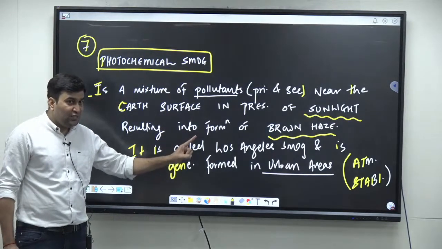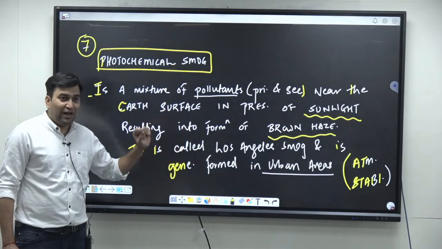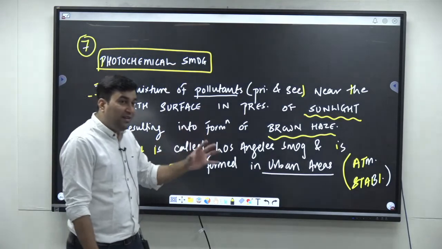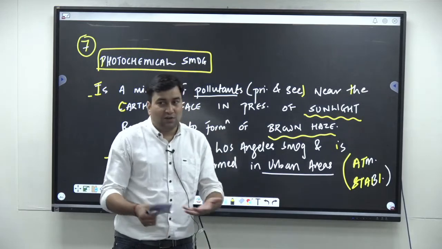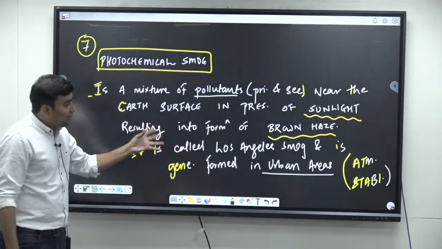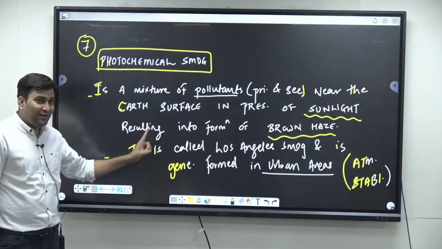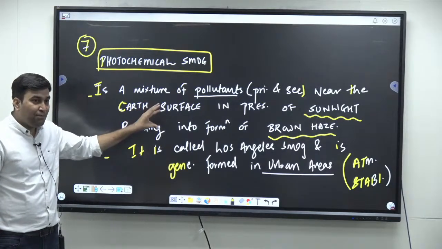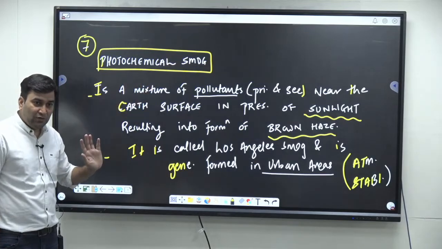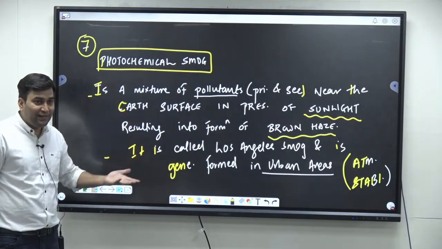Highlight the keywords which I have mentioned in your answer. Why am I trying to tell you this? If you write as you are seeing right now, what I have written, you are able to easily understand it. Exactly, you have to show the examiner that, sir, I have understood it in the simplest words, and this is what I am presenting to you. Is it clear? This is how the answers are to be written.